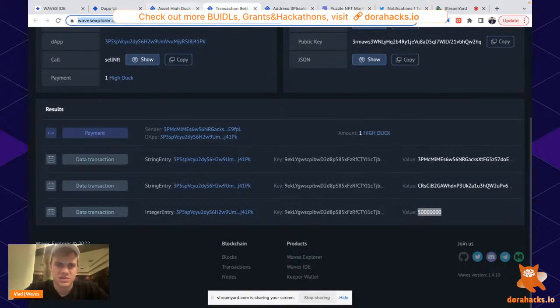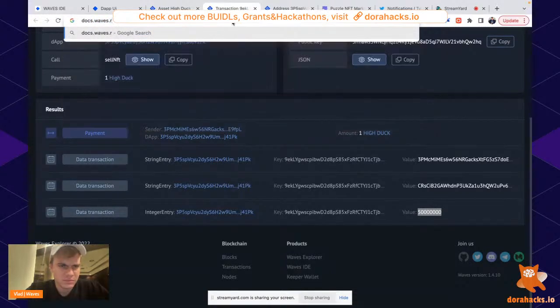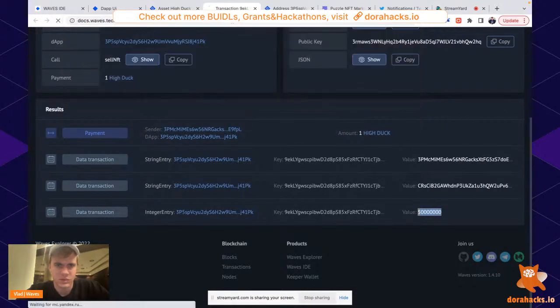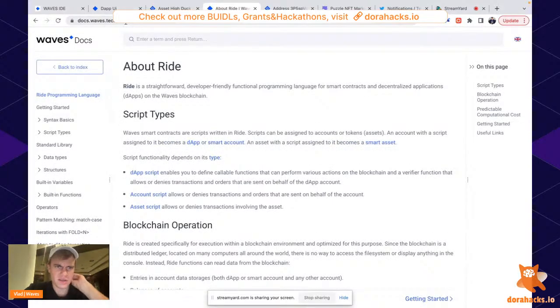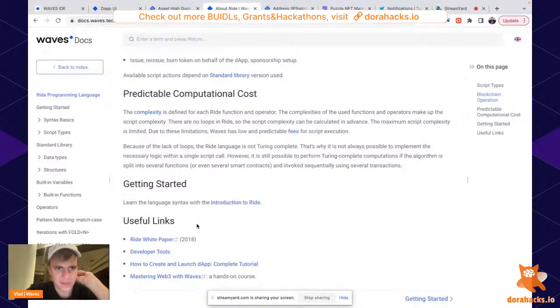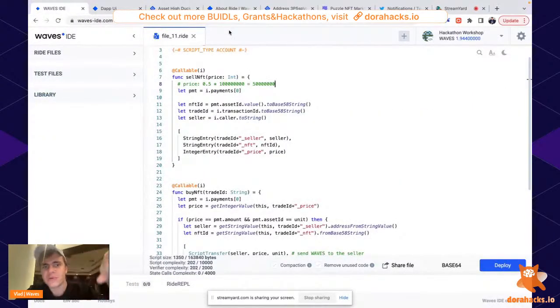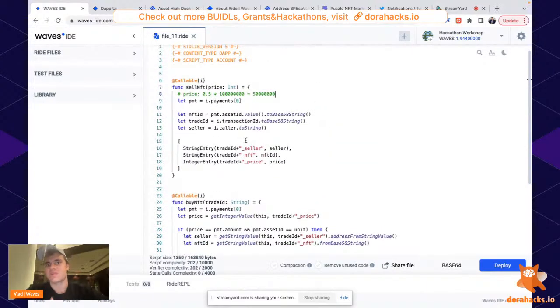Just in case I forgot to mention it, there is amazing documentation about Ride at docs.waves.tech, right? Here we have all the data, all the things that I used. But this one will be a perfect quick start for you, believe me. So, okay. Let me give some hints to you on what you can do next.